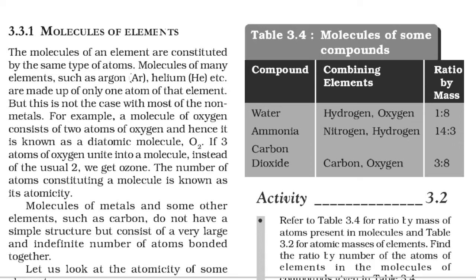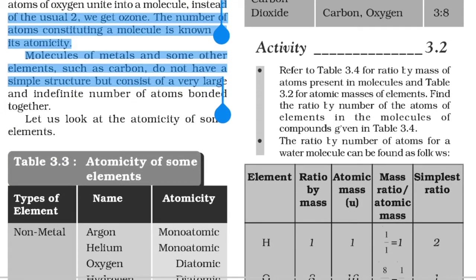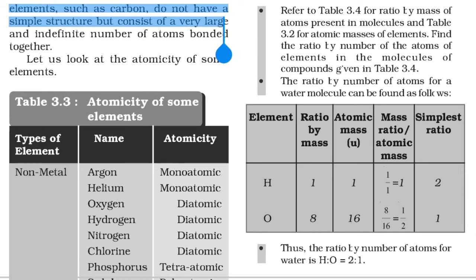Now we are told to do an activity 3.2. Refer to table 3.4 for the ratio by mass of atoms present in the molecule, and table 3.2 for the atomic masses of the elements. Find the ratio by number of atoms of the elements in the molecule of the compound given in the table. The ratio by number of atoms for a water molecule can be found this way. The ratio is given to us: water is formed by the combination of hydrogen and oxygen in the ratio of 1:8. So we write hydrogen and oxygen, ratio by mass 1 and 8.